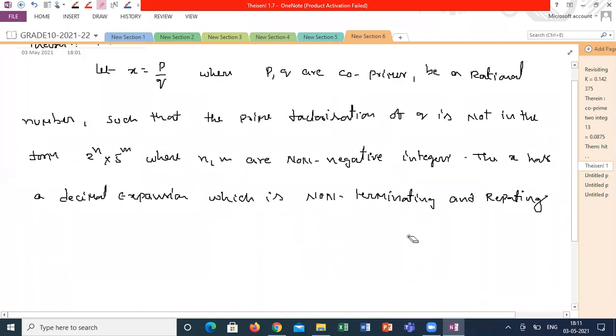Okay, sir. If the denominator is a prime factorization of 2 power n into 5 power m, then it is terminating. If it is not, it is non-terminating, sir. Shall we go for some examples based on this discussion? Yes, sir.